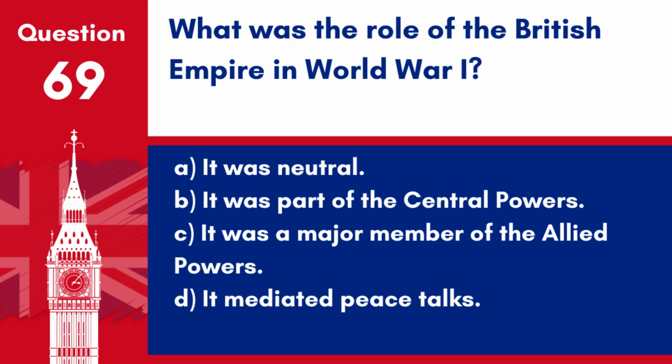A. It was neutral. B. It was part of the Central Powers. C. It was a major member of the Allied Powers. D. It mediated peace talks. Answer: C. It was a major member of the Allied Powers. The British Empire played a significant role in World War I, contributing large numbers of troops and resources.